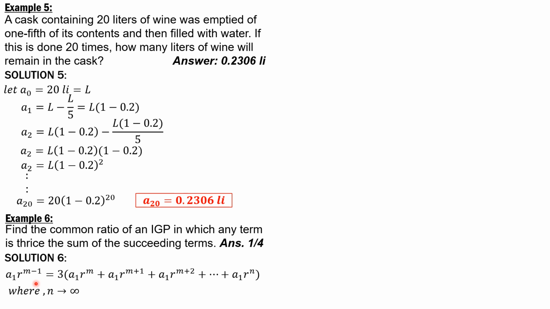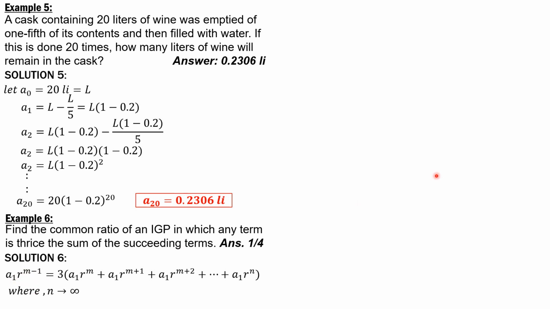If we factor out a1 r to the n, then this becomes 3 times a sub 1 r to the n, and we rewrite the other side as a1 r to the n times r to the negative 1, or a1 r to the n over r.